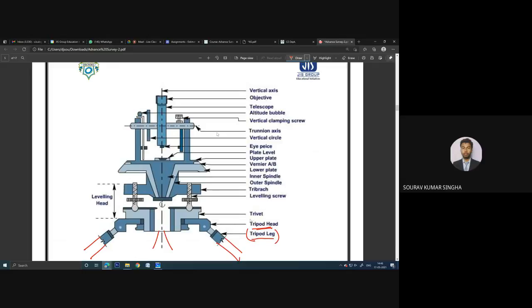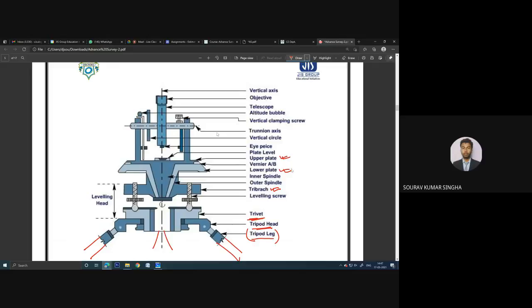Then we have the trivet. After the trivet you have seen some leveling screws, which I showed you in the digital theodolite. There are three leveling screws, and using those leveling screws you can make the adjustment for leveling. Then you have the tribrach. In this tribrach there are two main plates by which you take the measurement: the lower plate and the upper plate.